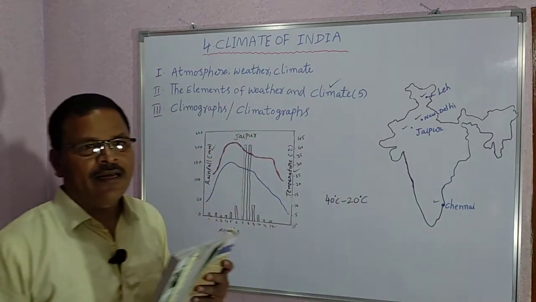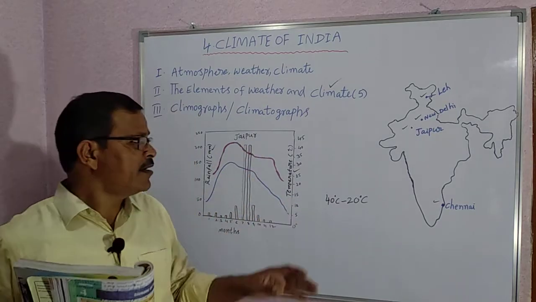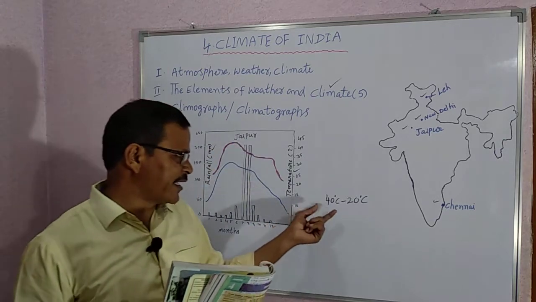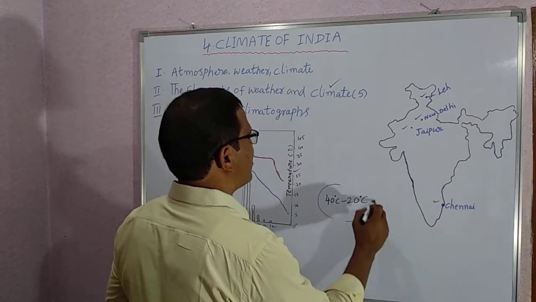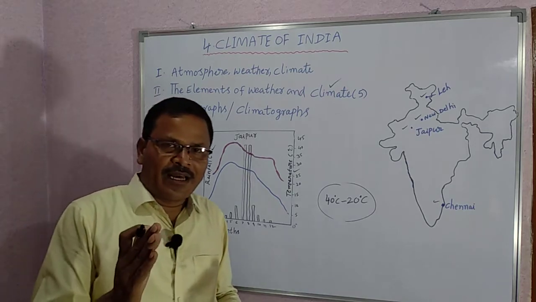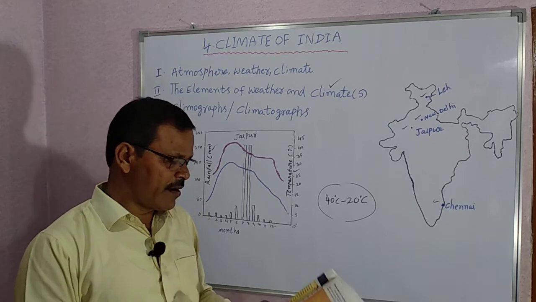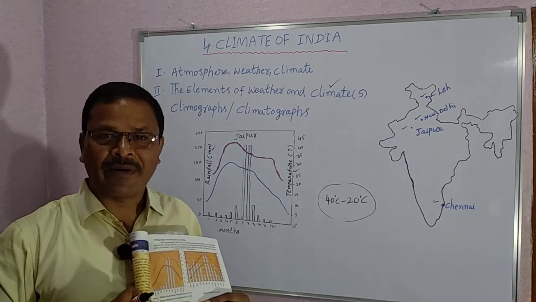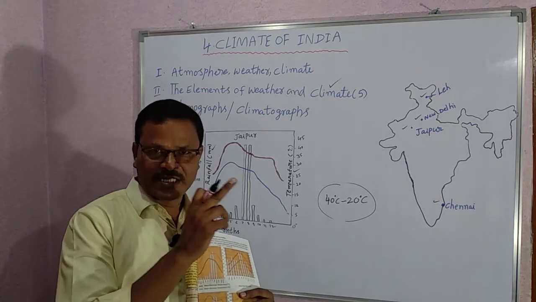This is a range of maximum temperatures during the year in Jaipur. In Jaipur, 40 degrees to 20 degrees. These are the average maximum temperatures. When is the maximum temperature recorded in Jaipur? In which month? May. In May, the maximum temperature was recorded in Jaipur.